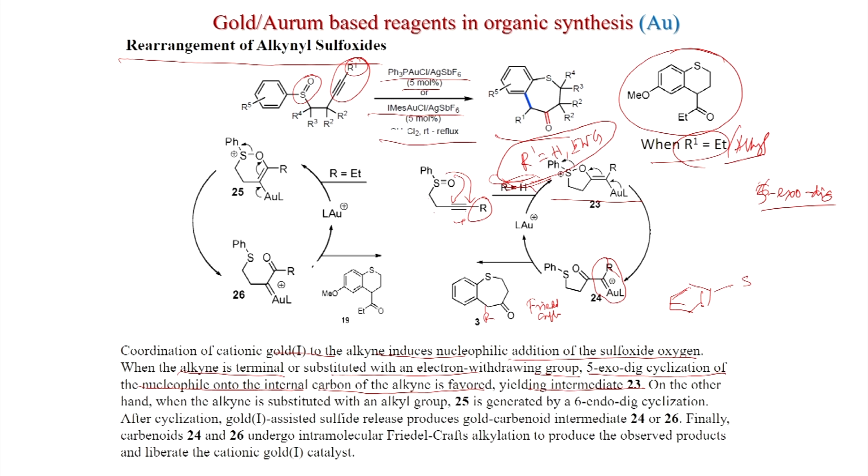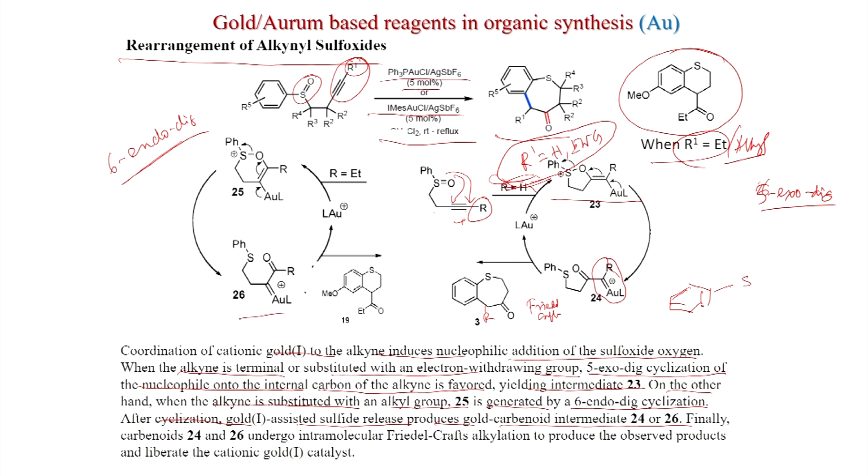On the other hand, if R is equal to ethyl, then what will happen? Then this will happen: 6-endo-dig. So, earlier it was 5-exo-dig. On the other hand, when the alkyne is substituted with an alkyl group, 25 is generated by a 6-endo-dig cyclization. After cyclization, gold(I) assisted sulfide release produces gold carbenoid intermediate 24 or 26. So, after that, similarly the sulfur-oxygen bond will cleave and you get this.